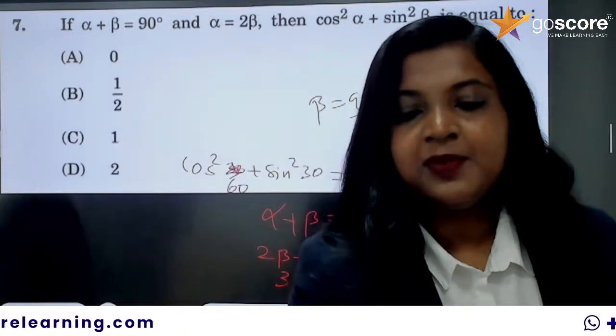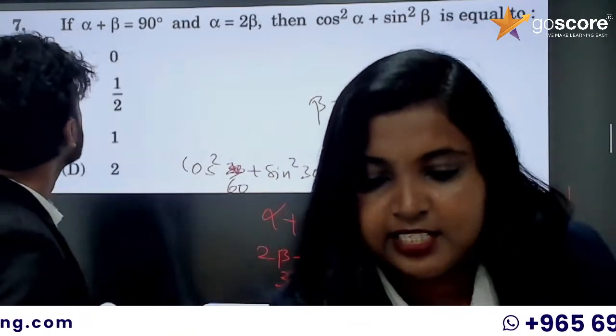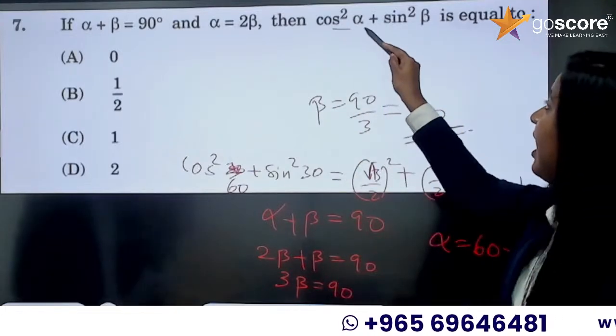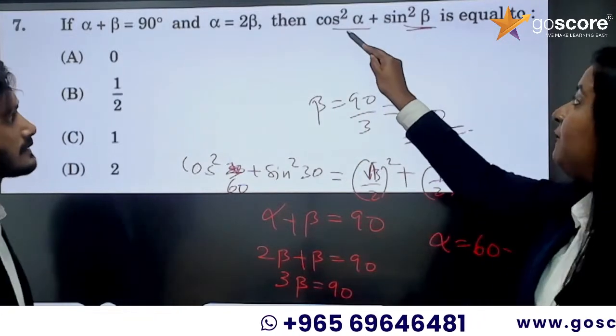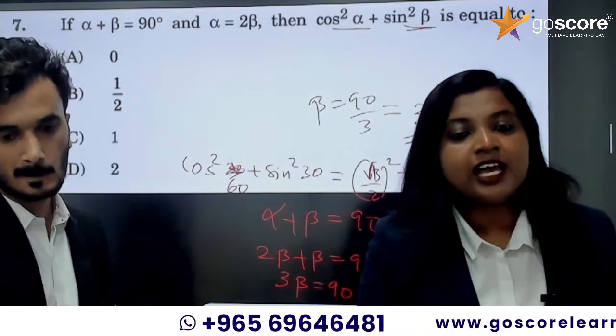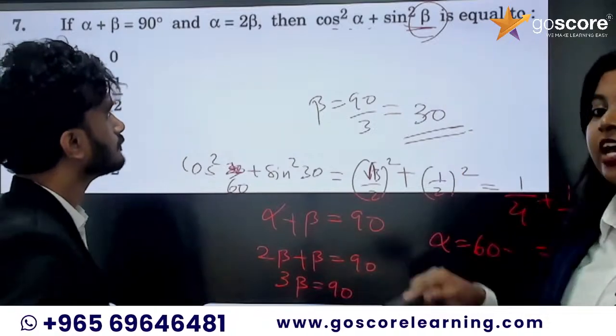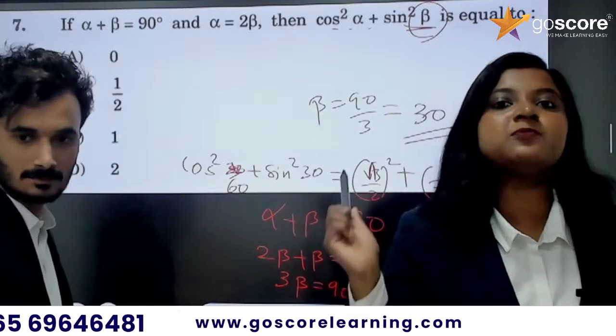Someone got tricked by this question. No, Raghav, the question was not cos square alpha plus sine square alpha. If it was cos square alpha plus sine square alpha, it is 1. But here it is alpha and here it is beta. So you have to find alpha and beta and substitute.